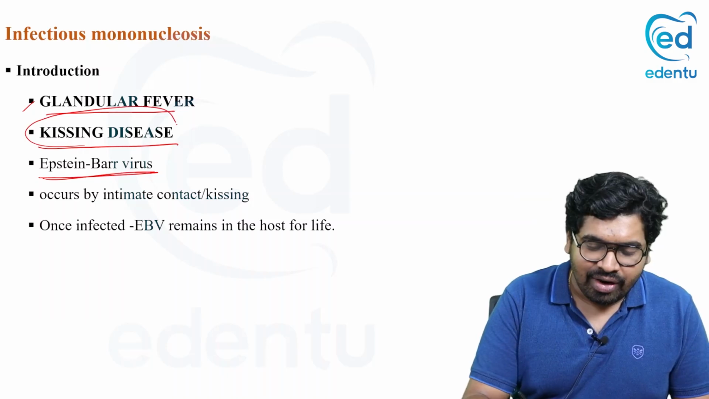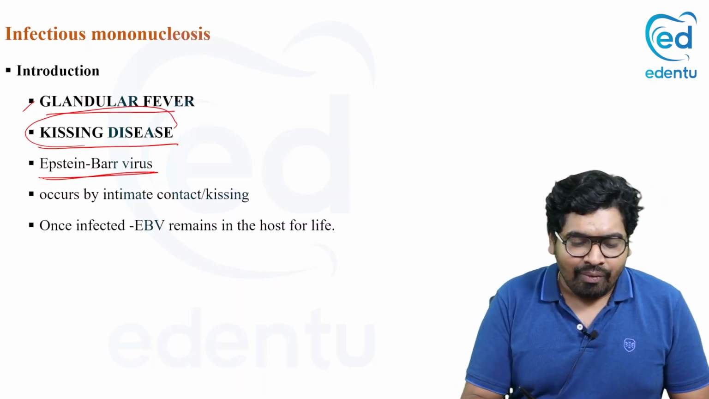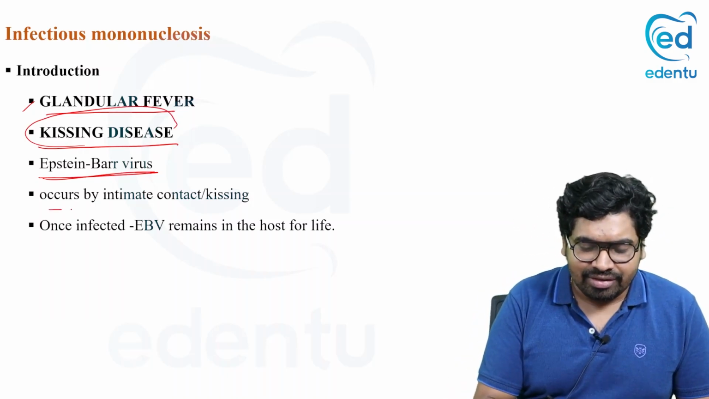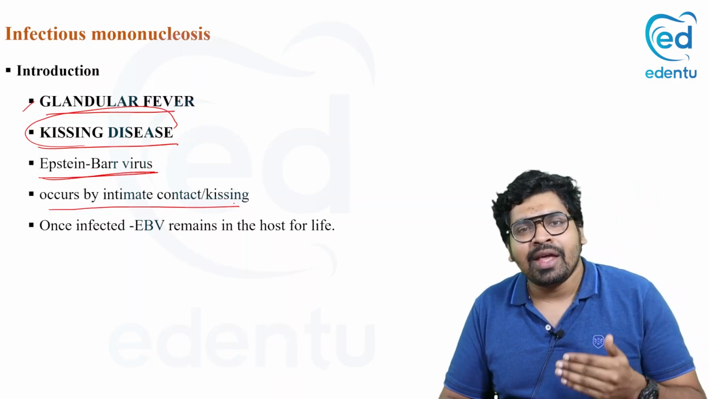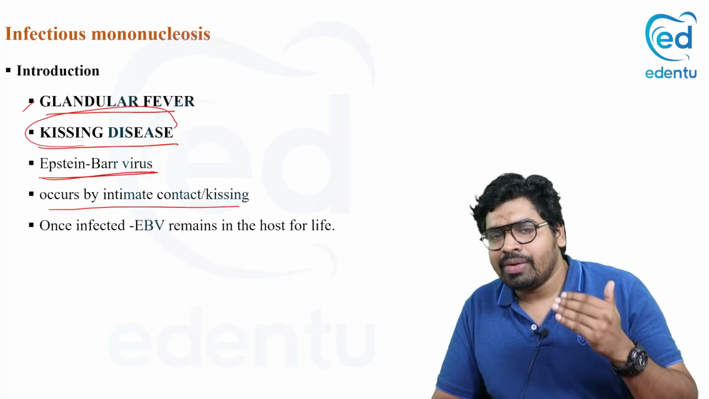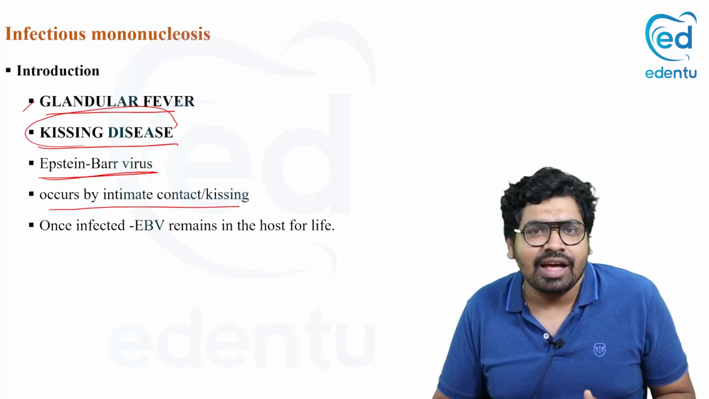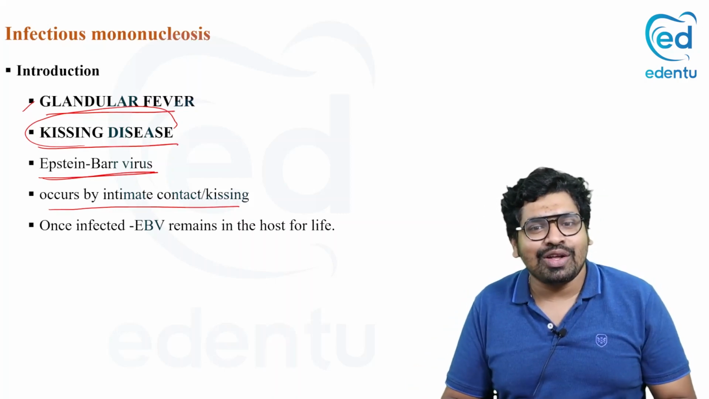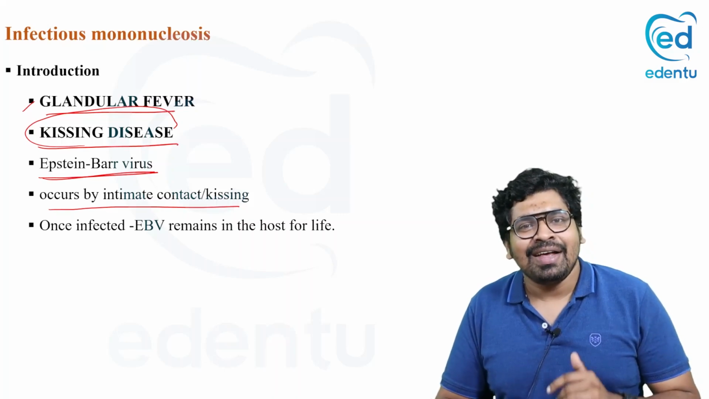Now let's see what is kissing disease. Why is it called kissing disease? Because it is transmitted by intimate contact or kissing. So when you are kissing someone, make sure that person doesn't have infectious mononucleosis. See, there is nothing like that.